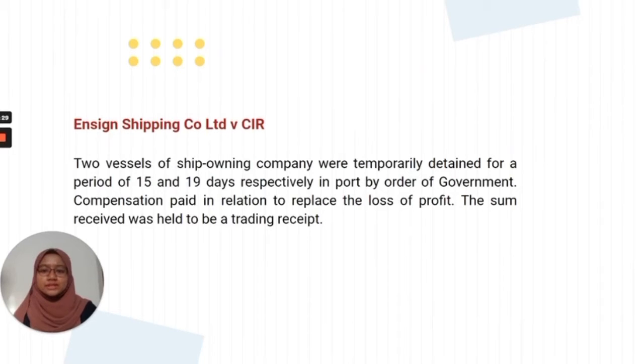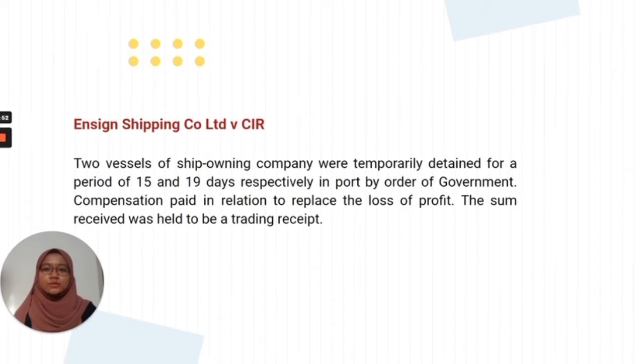Two vessels of this shipping company were temporarily detained for periods of 15 and 19 days respectively, in port by order of the government. Compensation was paid to replace the loss of profit. The sums received were held to be trading receipts.